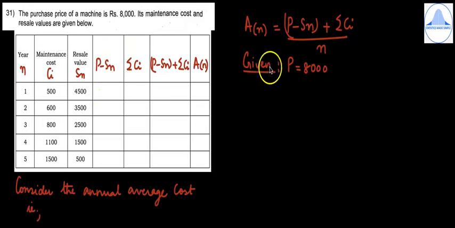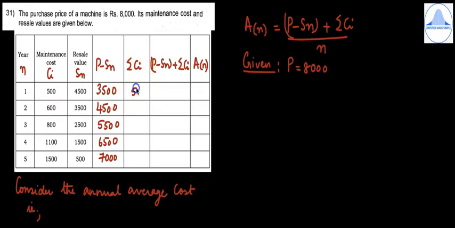So P minus Sn means 8,000 minus 4,500 is 3,500. Similarly, 8,000 minus 3,500 is 4,500. Then we have 5,500, 6,500 and 7,000.